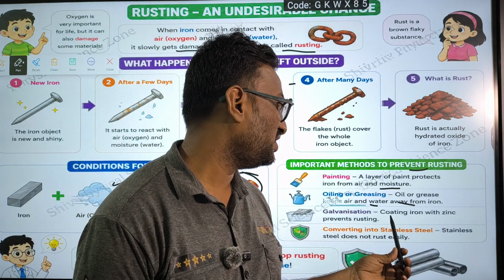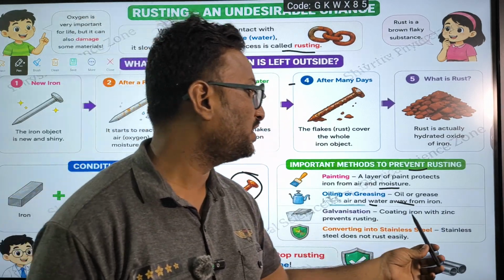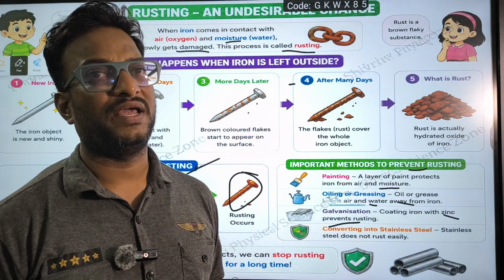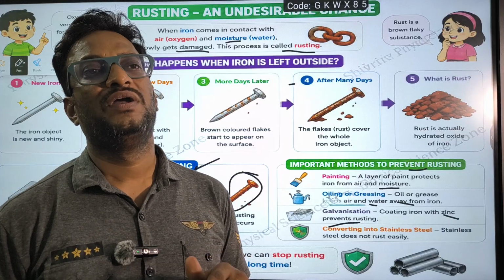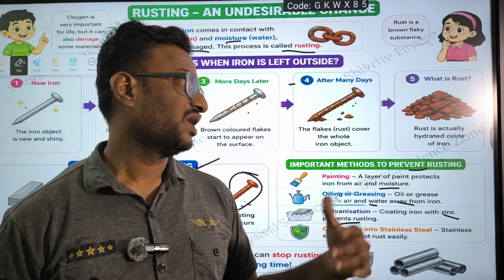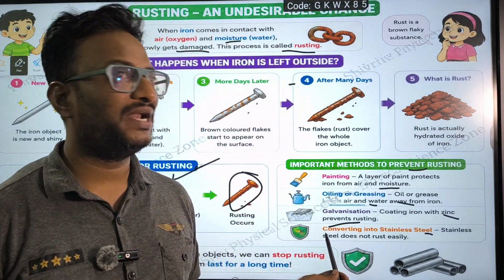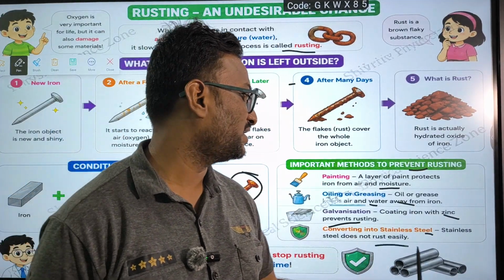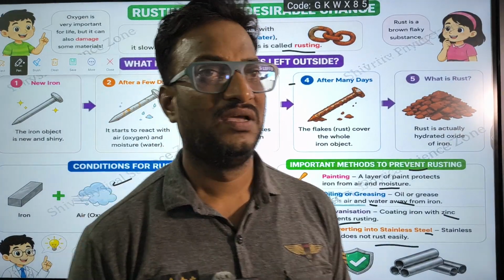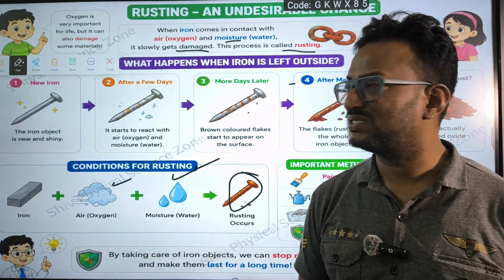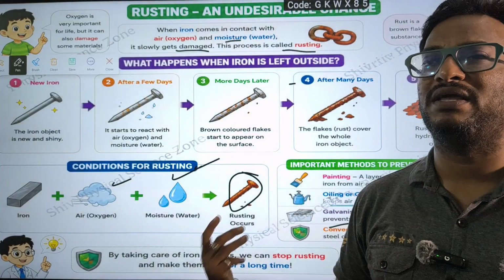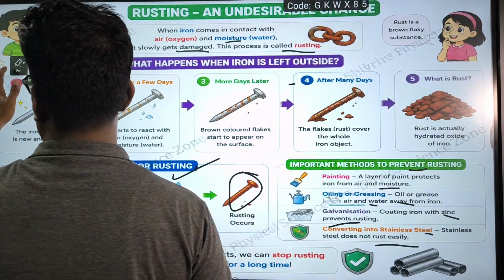Galvanization means coating iron with zinc, which protects it from rusting. Next, converting into stainless steel: when iron is converted into stainless steel, it does not rust easily. These are the different processes. We will learn in detail in further classes.